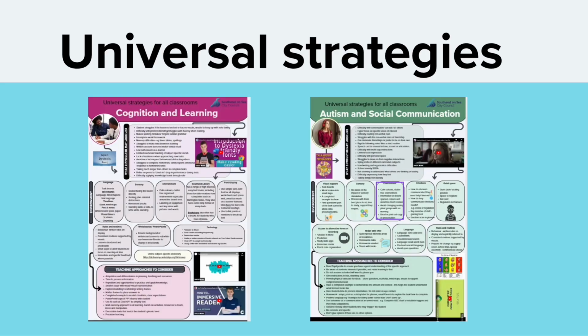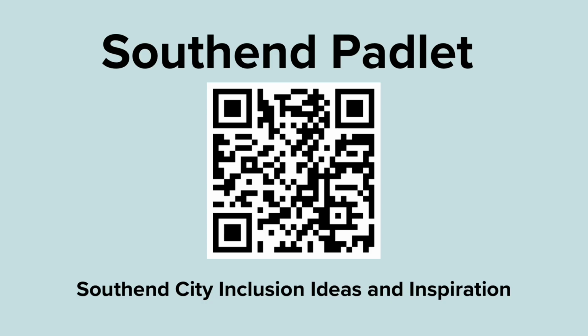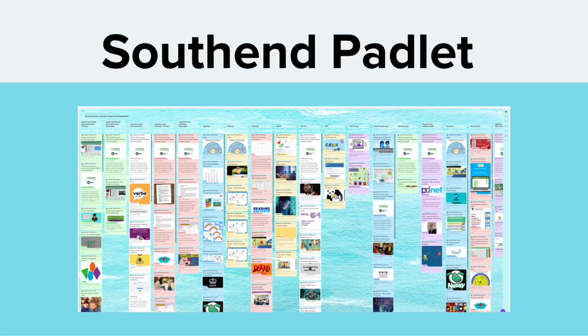To support schools and settings, we have created simple one-page outlines showing staff what are some basic adaptations you can make in every classroom. You can download these from our free special educational needs resource area called a Padlet. You can use the QR code or search Southend City Inclusion Ideas and Inspiration Padlet. When you enter the Padlet, remember to scroll across and scroll down columns. You will find lots of easy to access information.